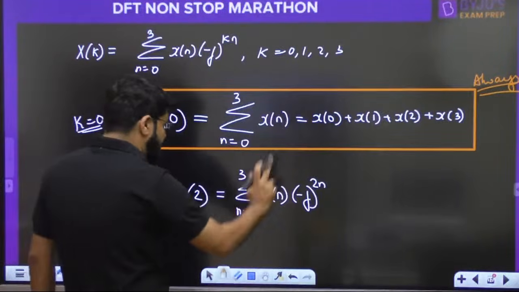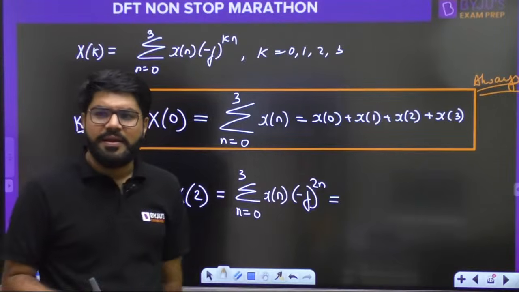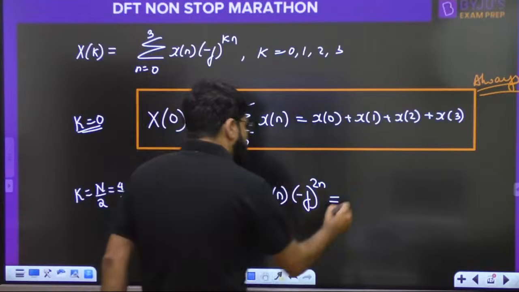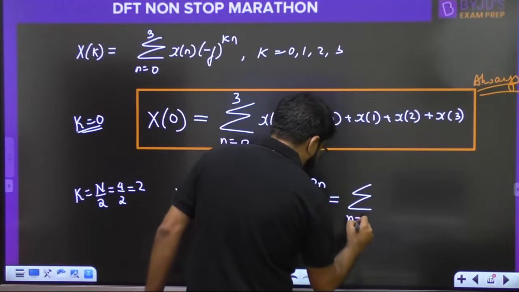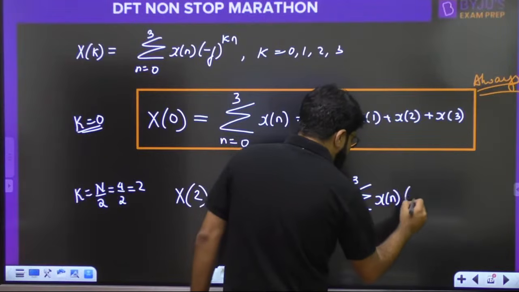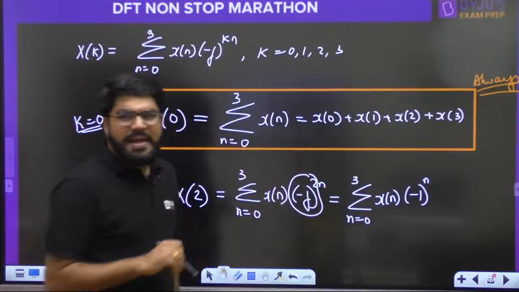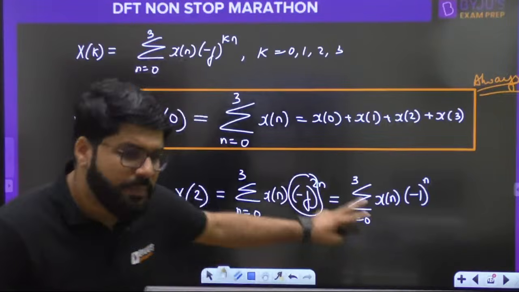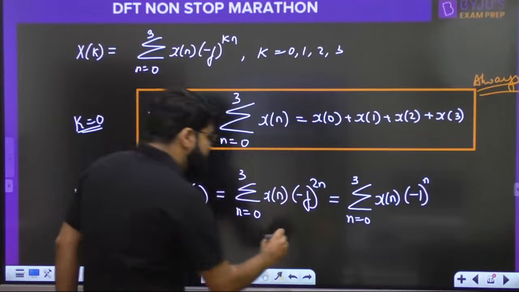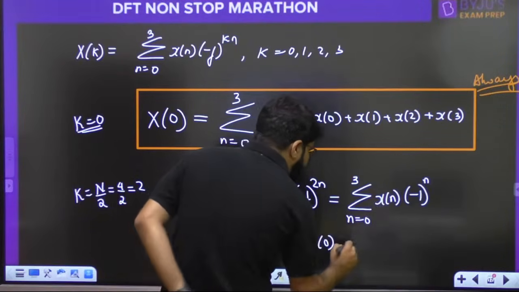Calculations हम बाद में करेंगे. Minus j power 2n. Now what is minus j whole squared? Minus squared is plus 1, but j squared is minus 1. So this becomes summation n equal to 0 से 3 of x of n, minus 1 raised to the power n. Now n equal to 0, you have x0, minus 1 की power 0 is 1.